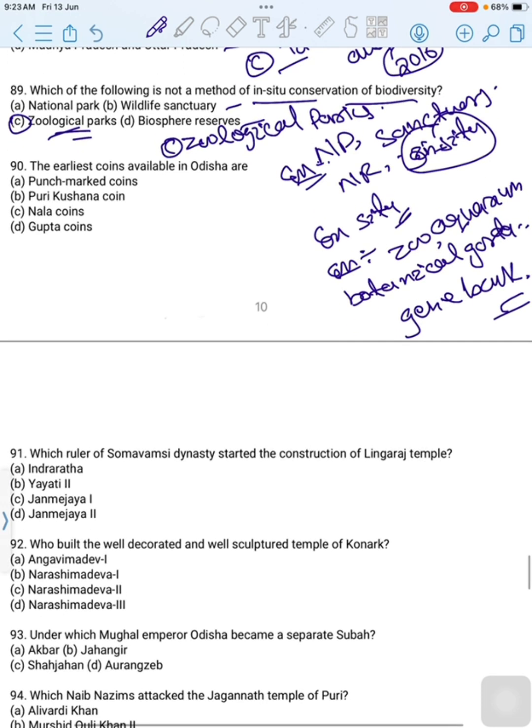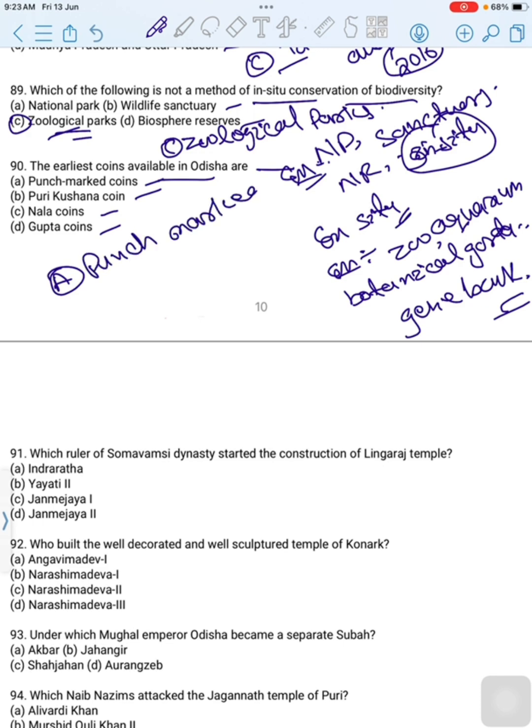The earliest coins available in Odisha are dash. First option is Punch-marked coins. Second option is Puri Kushana coins. Third option is Nola coins. And last option is Gupta coins. Then correct option is option A, Punch-marked